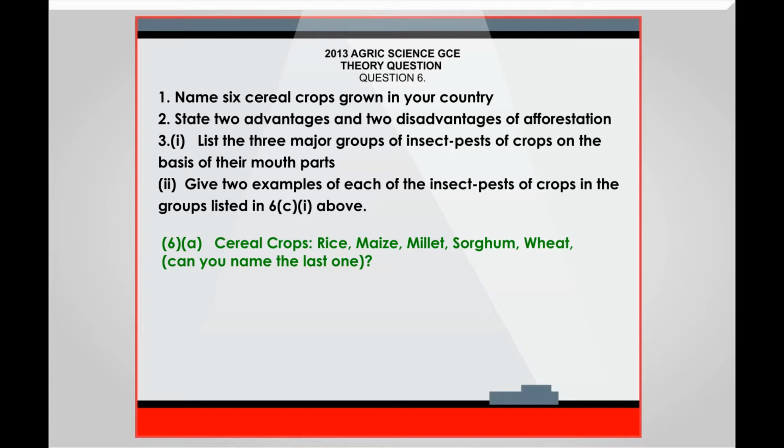6A. Cereal crops. These are rice, maize, millet, sorghum, wheat. Can you name the last one?